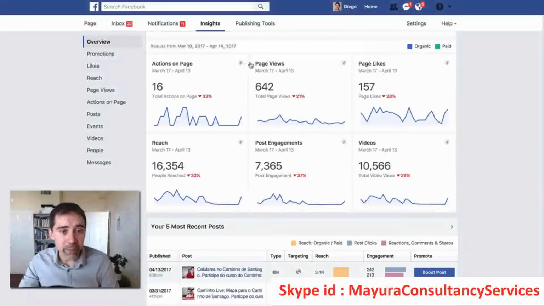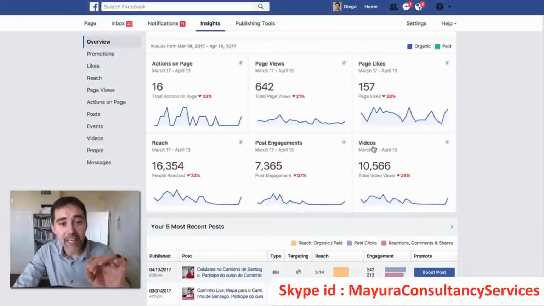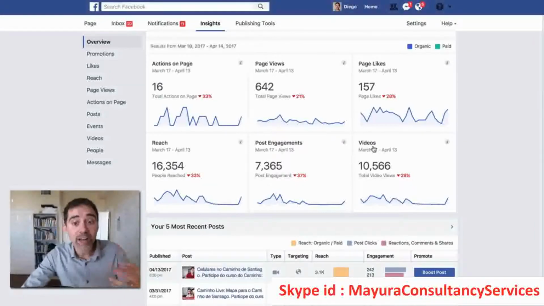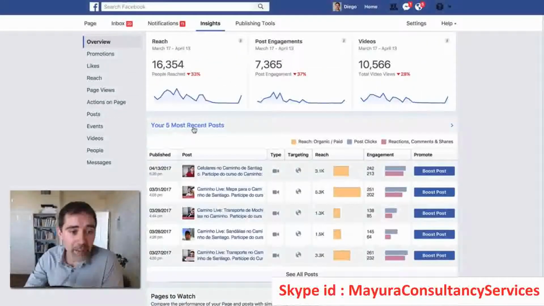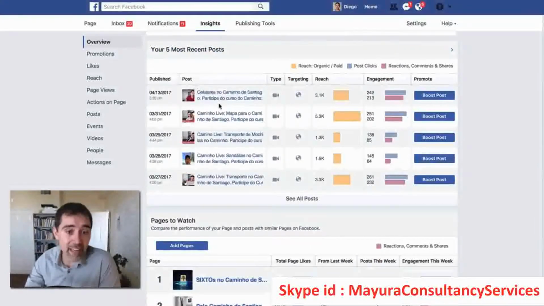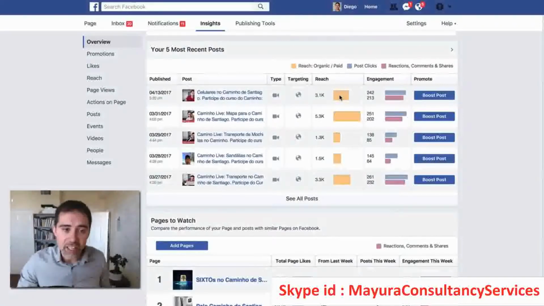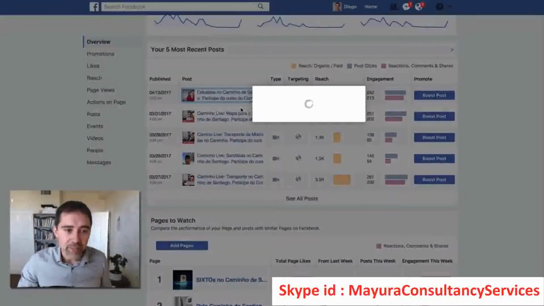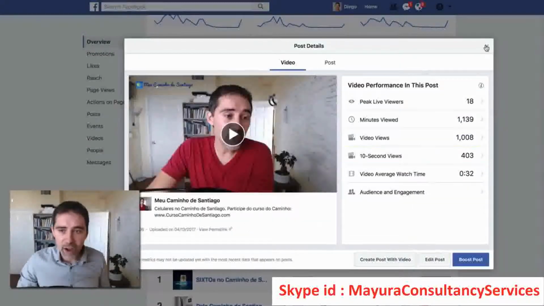So you see actions on page, how many page views, and you have all this graphic: the page likes, reach, post engagement, and videos. We are going deep on each of these specific areas, on these menus, so you can learn how you can use this information to your advantage. Below that, we have the 5 most recent posts. And again, this is the same that we saw before in other videos. You can just click on it to see the statistics, okay? So click on the link and you have the post statistics with your target audience, minutes watched, and all that.